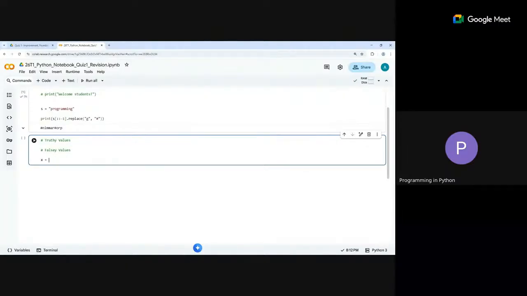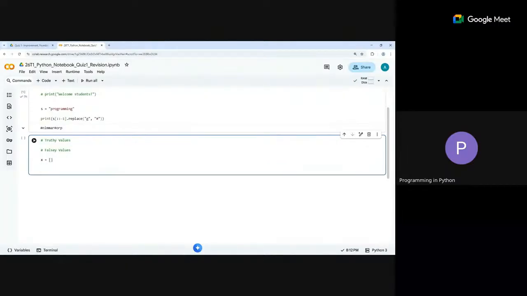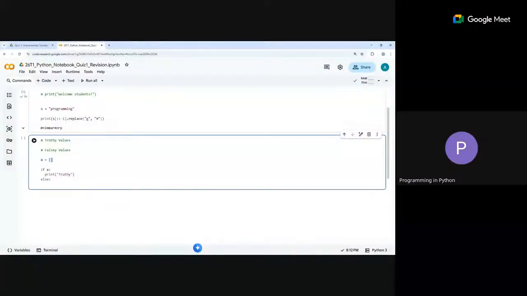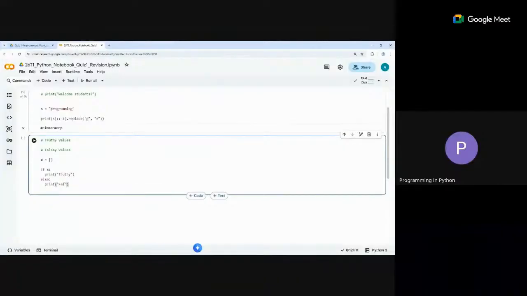But on the other hand, what do you say about, let's say, an empty list? This is a list, right? But what happens if I do if x? Now I'm going to print "truthy", because if it is truthy, then it'll go inside. That's what we are saying. If something is a truthy value, it is going to result in true when treated like a Boolean, like a condition. Otherwise, if something is a falsy value, then we print "falsy". Hopefully the strings are correct. Yeah, falsy. All right.